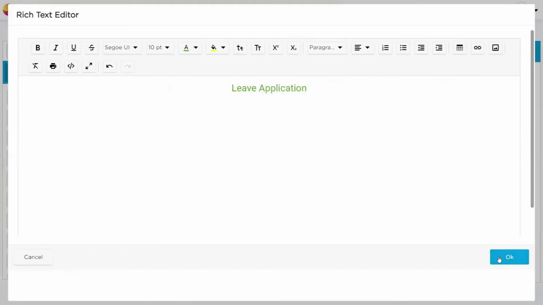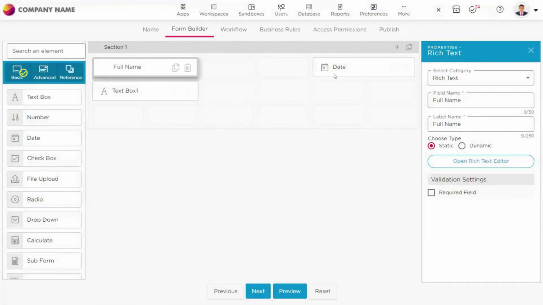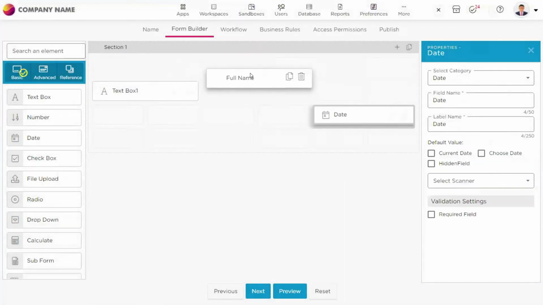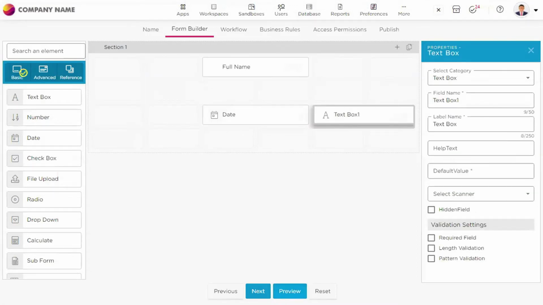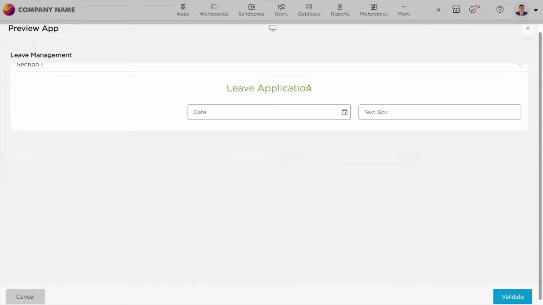If I say okay, and then preview the form which I am building as of now, as you can see, the rich text editor works like this. So you can use it for putting some headings, or some note points in the application.